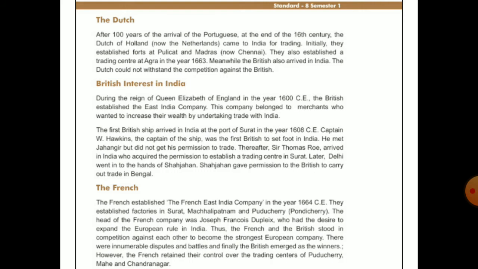Meanwhile, the British also arrived in India. So there was competition between the Dutch and the British. The Dutch could not withstand the competition against the British. It means the British had successfully expanded their trade and their rule in India, and the Dutch could not withstand the Britishers. Understood?